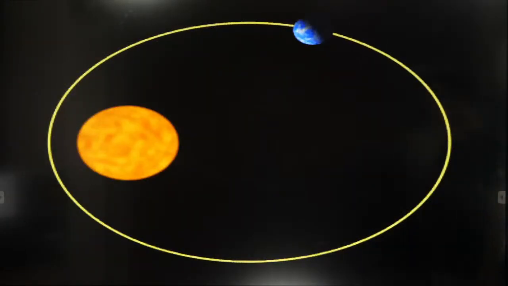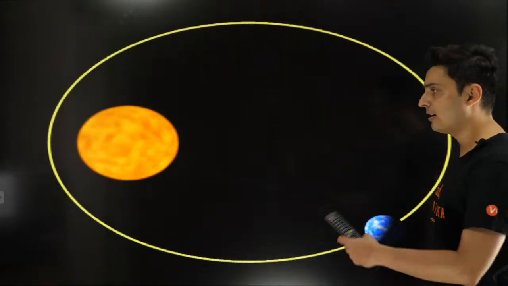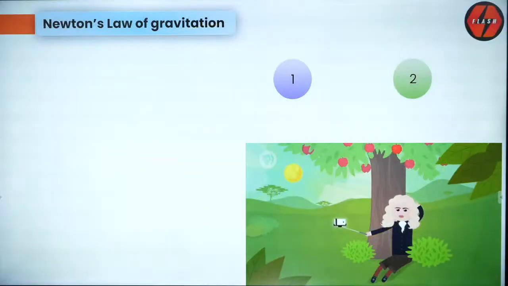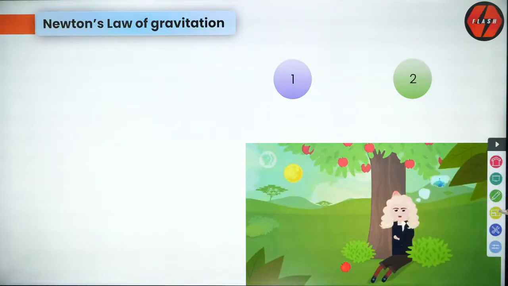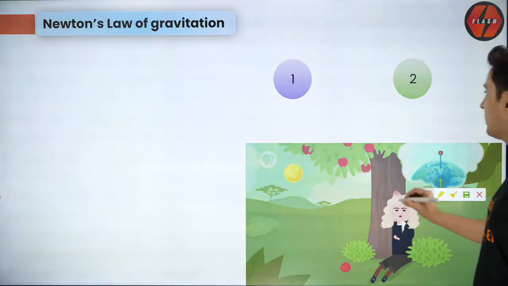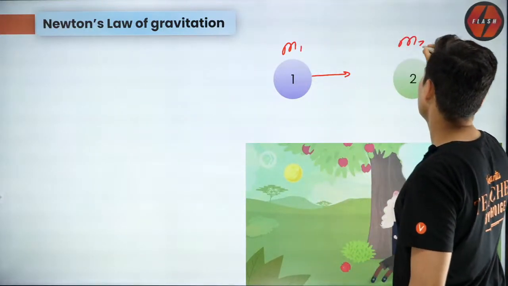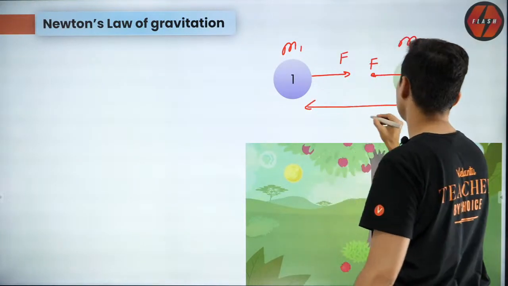So force of gravitation, which acts between all the celestial bodies like the sun, earth, moon, everything. So what is the force of attraction between two masses? Let's say this is M1, let's say this is M2. So this is the force and this is the distance.